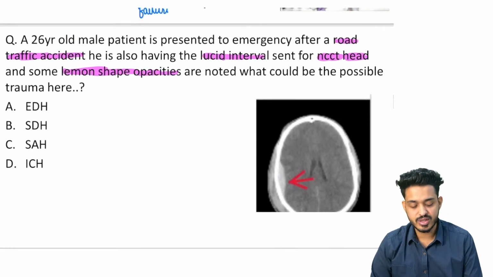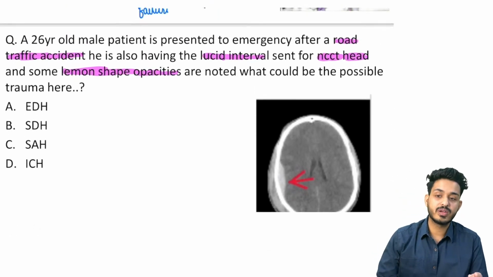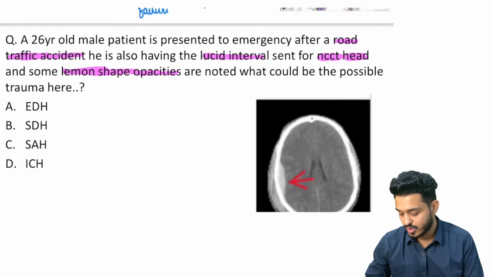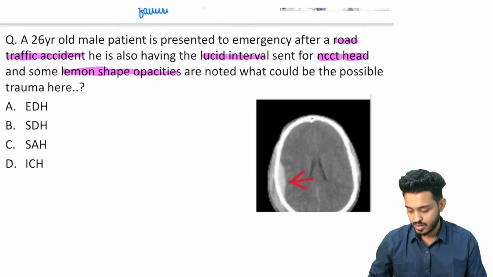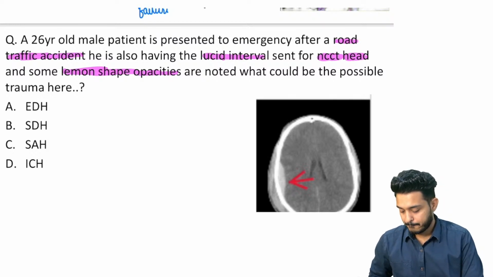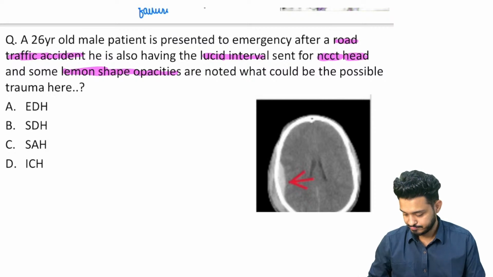So here in the question they are asking from the FMT also, right? So you need to remember how to answer this question, right? Just give me a moment. No issues with this?